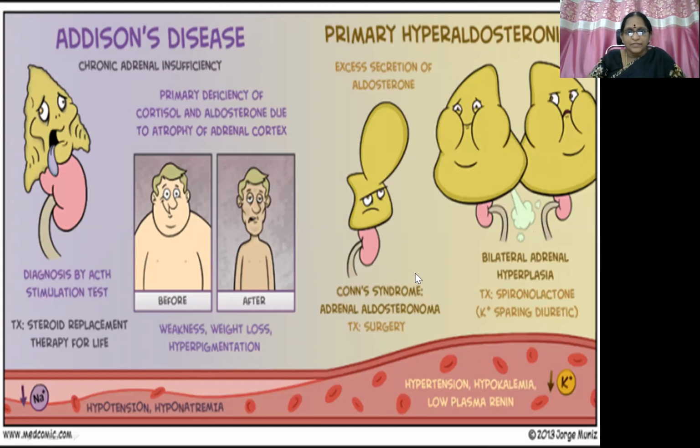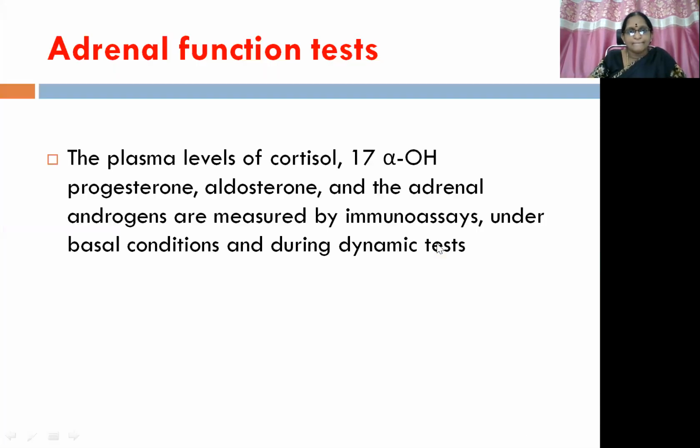And here, primary hyperaldosteronism, excess secretion of aldosterone will be there. Conn's syndrome is because of an adrenal tumor, so the treatment can be surgical removal of the tumor. And for bilateral adrenal hyperplasia, you can go ahead with a potassium sparing diuretic like spironolactone, which also acts as a specific aldosterone antagonist. Here the features are hypertension, hypokalemia, and low plasma renin levels.